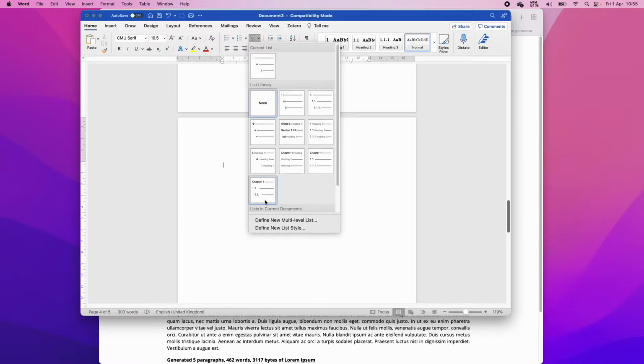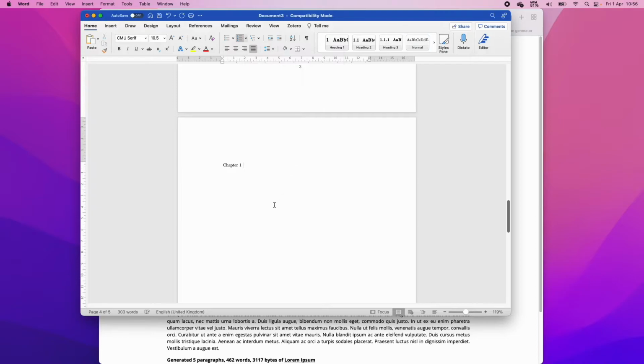Okay, so here we've got a numbering system that I've made. This is what it's going to look like. But the default that you should have in Word is this chapter heading and then heading 2. Right. So now I've got chapter 1, and we could add an introduction. Now this is fine, and we can go chapter 2 and so forth, but it's not really adding extra headings at this point.